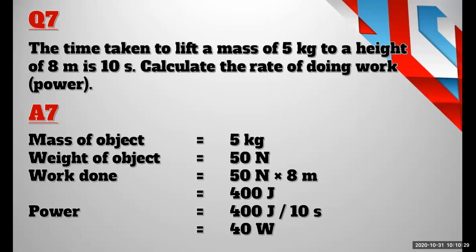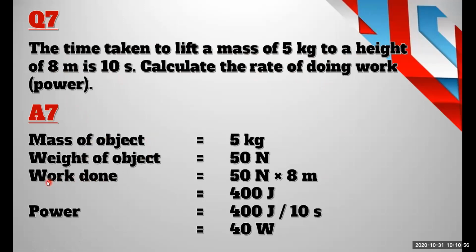There is a question given here, to see whether you have understood the formula very well. The time taken to lift a mass of 5 kg to a height of 8 meters is 10 seconds. Calculate the rate of doing the work, or power, right?